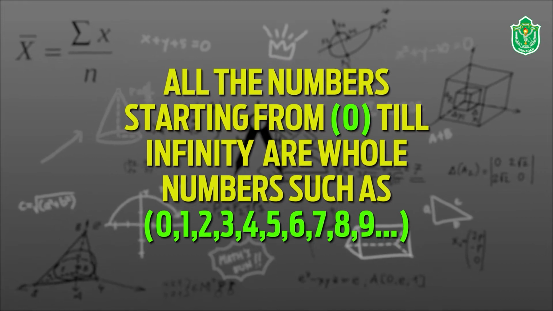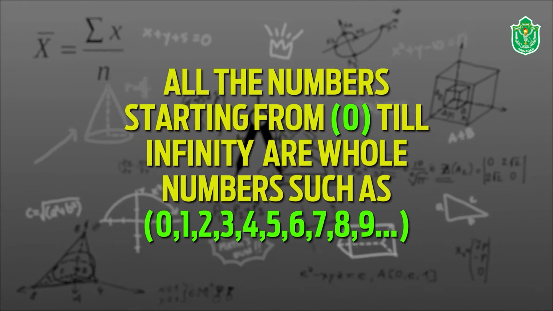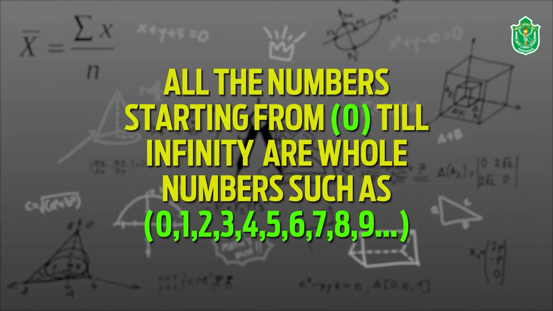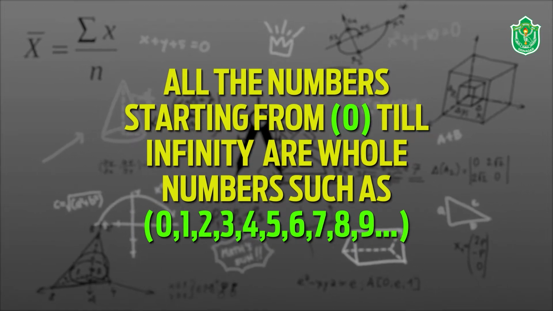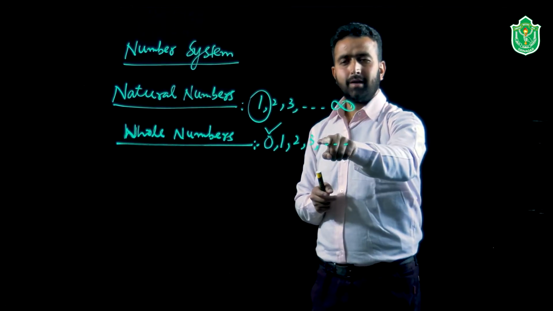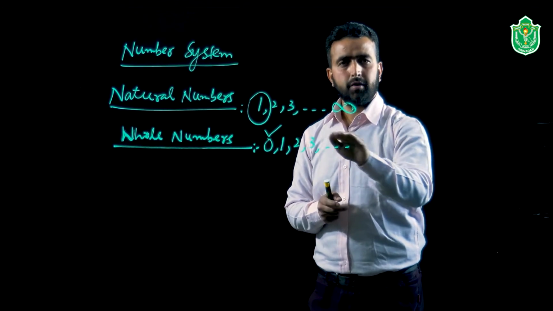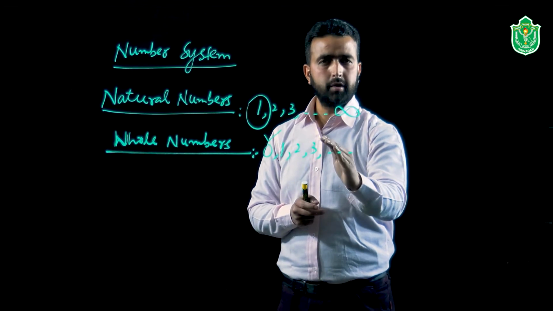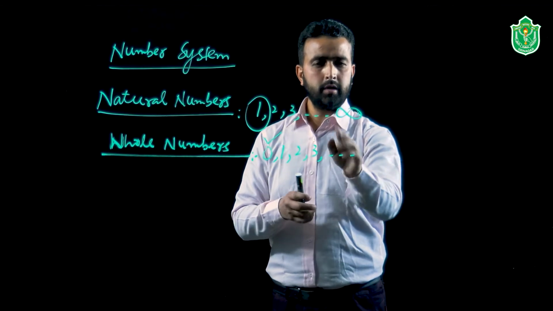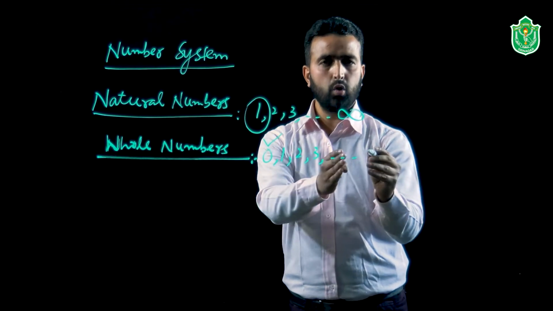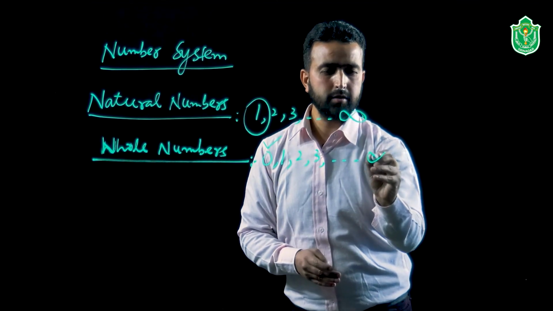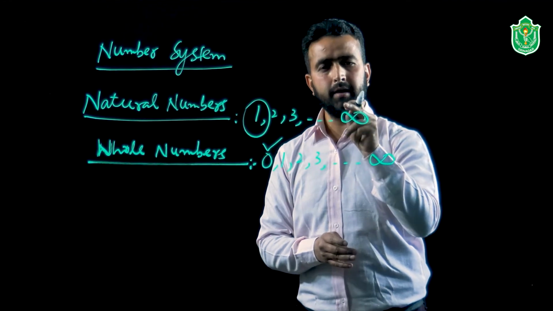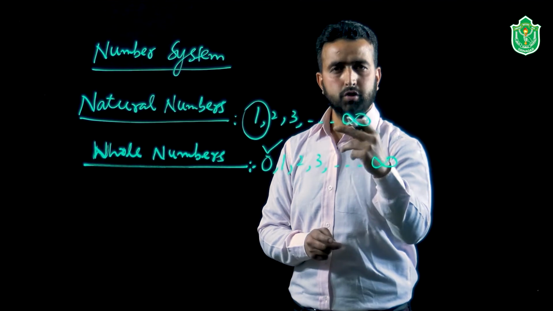So in case of the whole numbers, they start from 0, 1, 2, 3 and they go endlessly in one direction. Here you can see that they don't have any limit, they don't have any end. So they are also boundless, limitless numbers. So in this case also, we are not able to find the largest whole number. What can we say about the largest whole number?